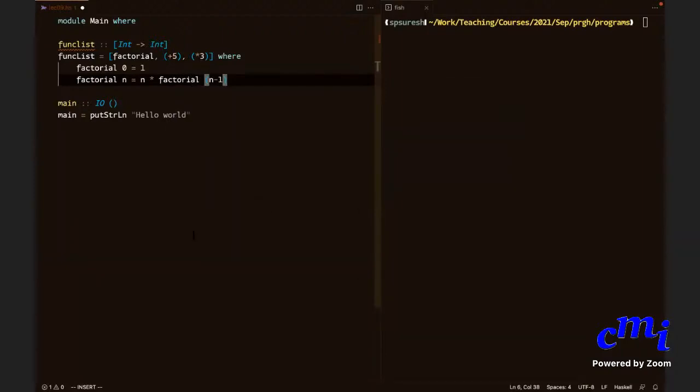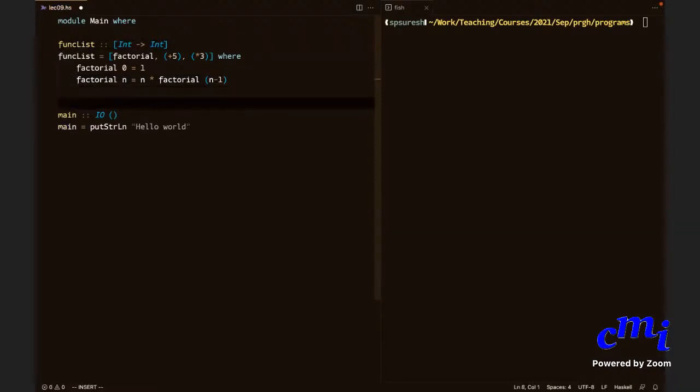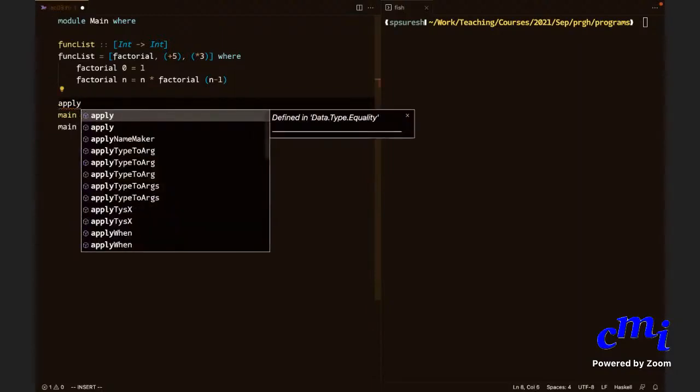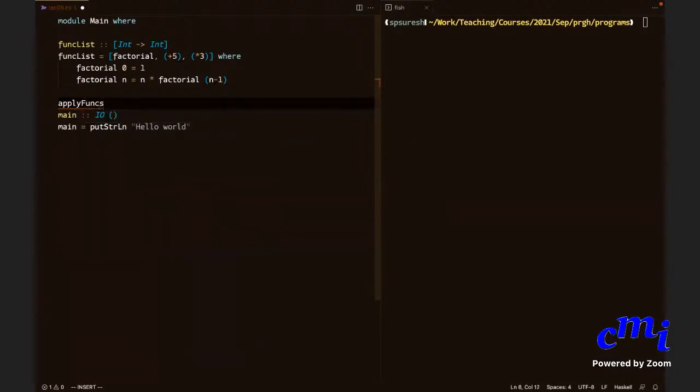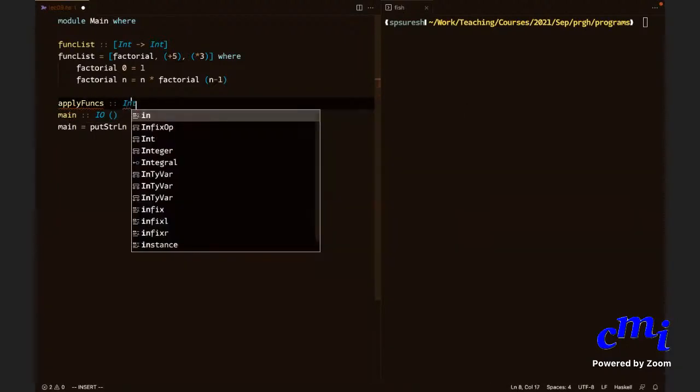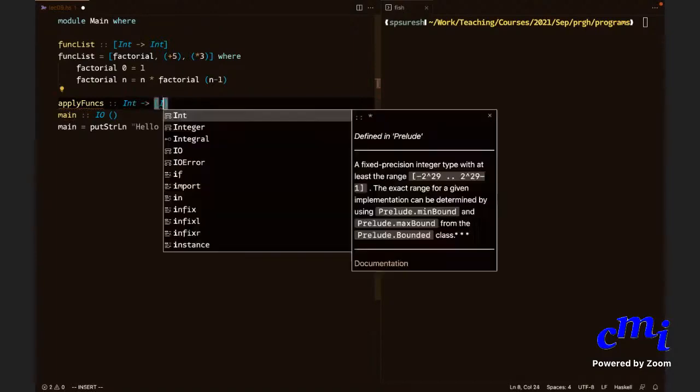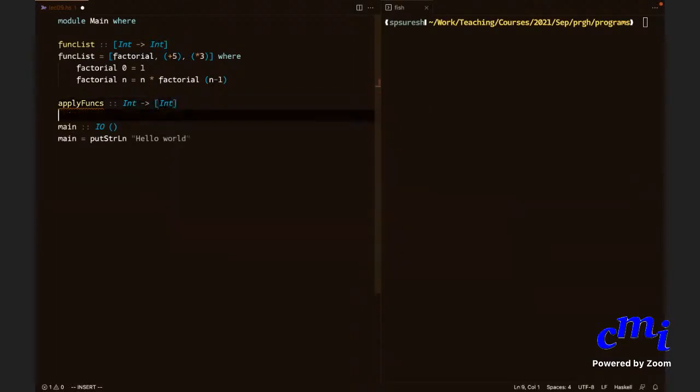And now, what is the use of such a list? Well, you can actually think of applying all the functions in this list to a particular number, right? You can clearly conceive of such a thing, right? So you can say apply funcs on a particular number. This is something that takes an integer and returns a list of integers.